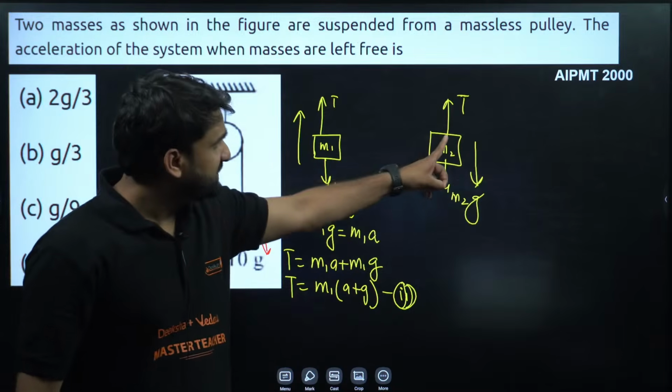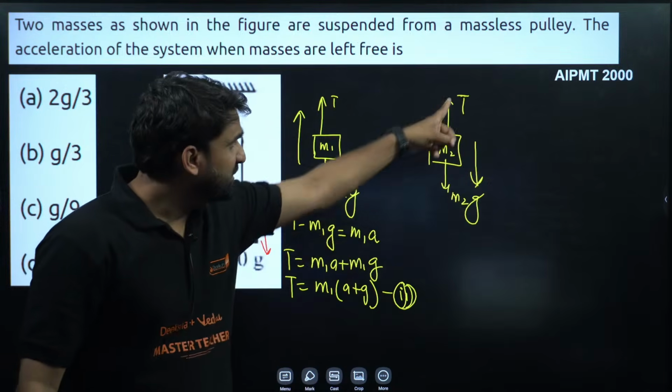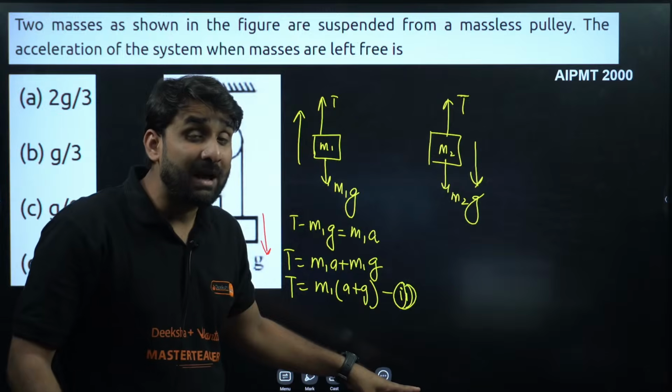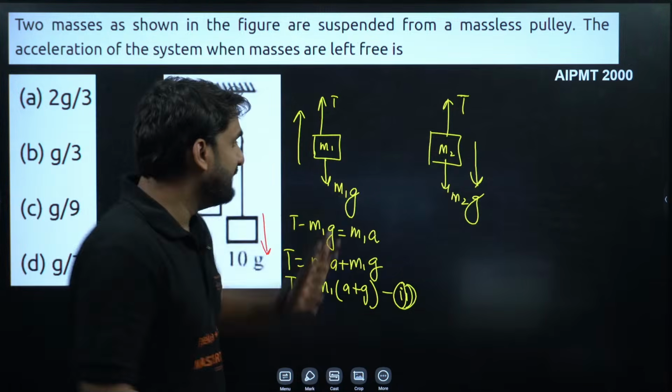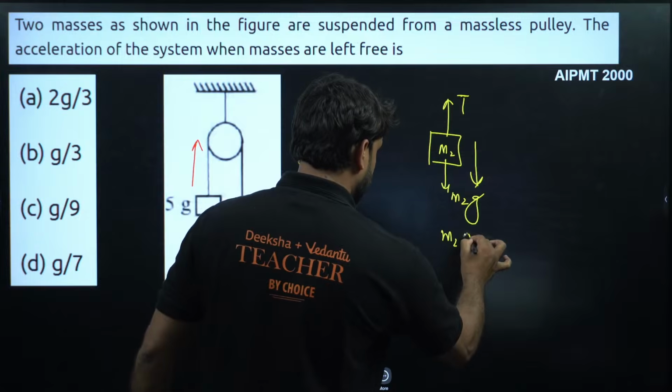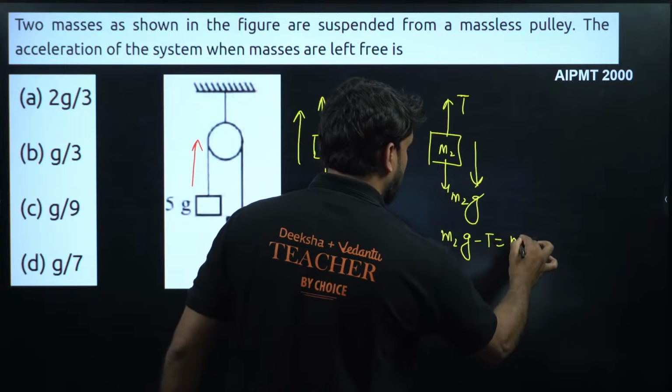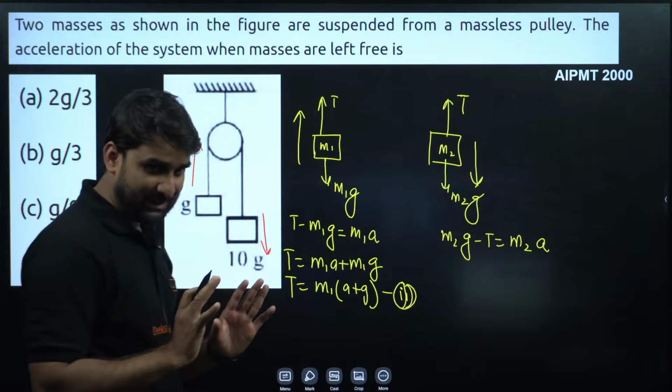So if the block is going in downward direction, of these two forces, which will have more effectiveness? This will have more effectiveness. So M2G minus T will be equal to M2A. Is it clear to everyone?